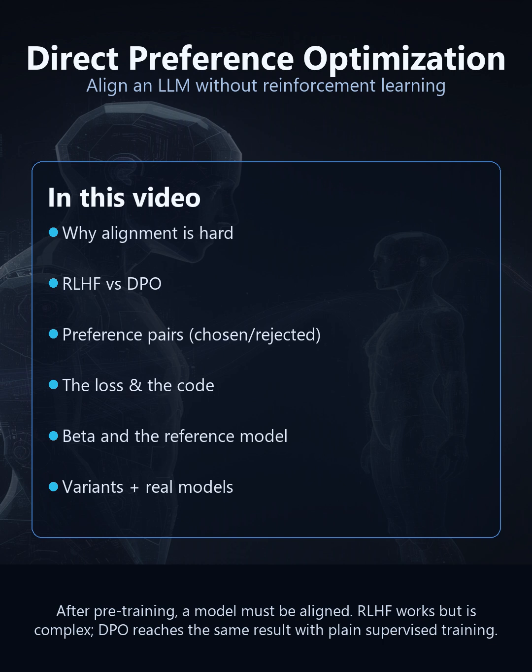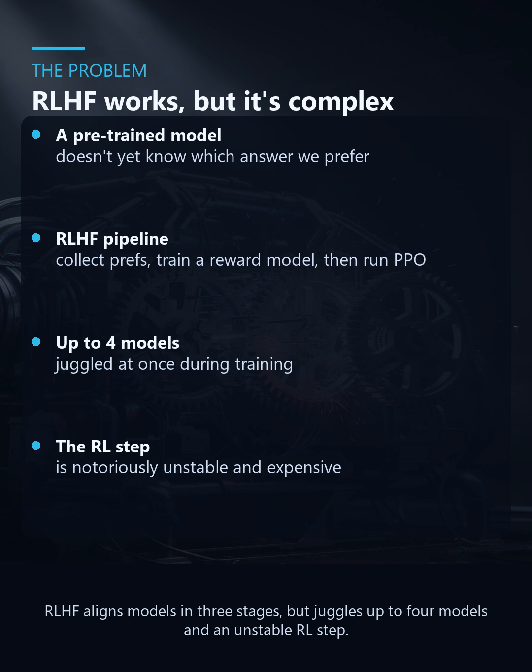After pre-training, a language model still needs to be aligned, taught to give the answers people actually prefer. The classic way is RLHF, reinforcement learning from human feedback, but it is famously complex. Direct preference optimization, or DPO, reaches the same result with plain supervised training and no reinforcement learning. In this video: why alignment is hard, what DPO is, the data it needs, the loss, the code, and its variants.